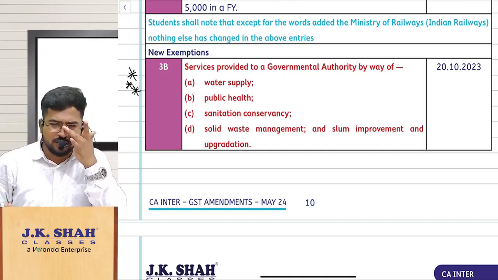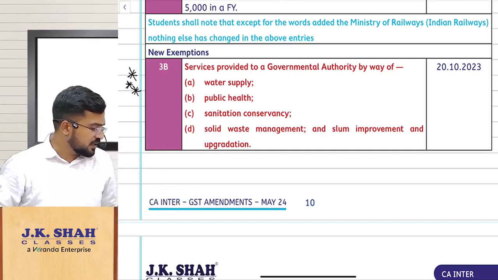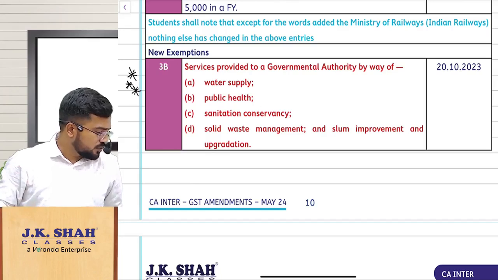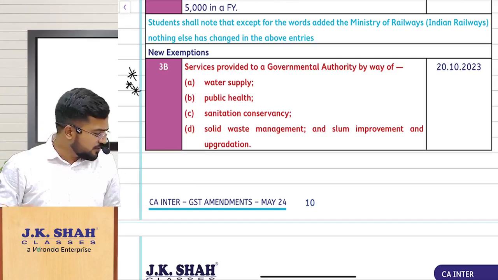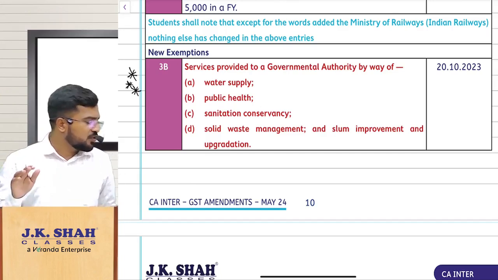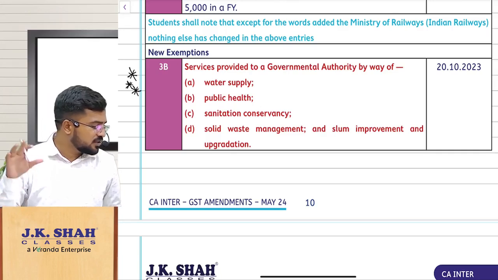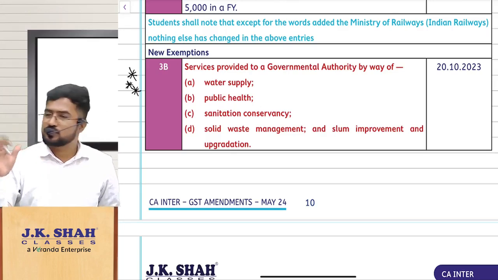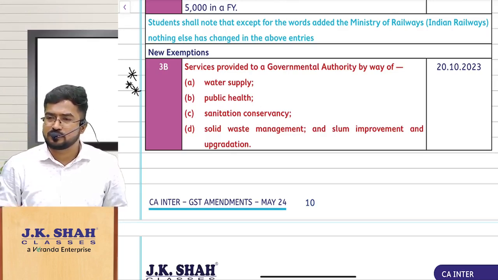The question is simple. In the RTP, in the amendment, one adjustment is like this. There is a partnership firm, Cute and Co. They have provided various sales and purchases, and one adjustment there: services provided to a governmental authority by way of sanitation and conservancy, charged 99,900. What is the tax treatment for that?